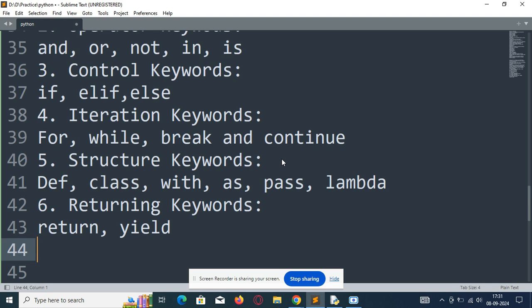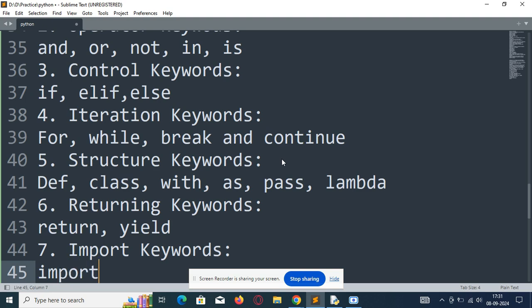Next, we will see import keywords. Import keywords are import, from, as. Import keyword is used to import a module.